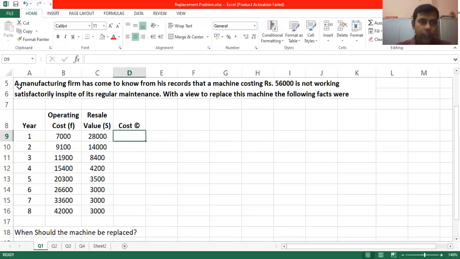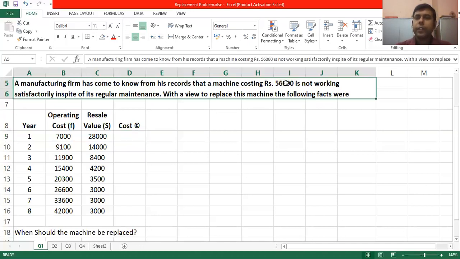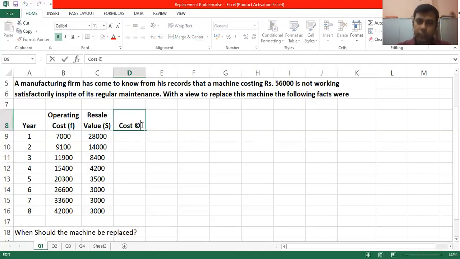Go back to the initial problem. It mentions from his record that a machine costing rupees 56,000. That means whenever in the year between 1 to 8 you are purchasing this machine, you are spending 56,000. That's the cost of the machine.